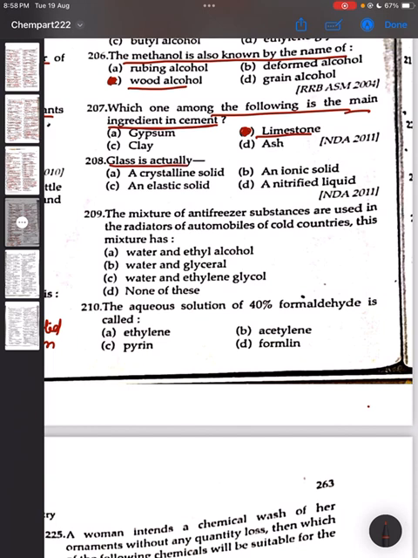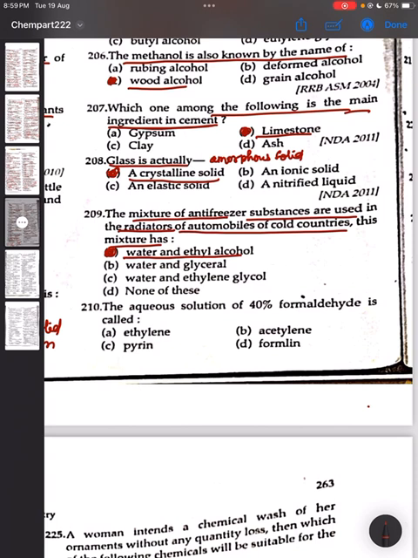Glass is actually crystalline solid. Option A is correct answer, but it is known as amorphous solid. Question 209. The mixture of anti-freezer substance is used in the radiator of automobile of coal industry. This mixture has ethyl alcohol and water. The correct answer is option A.